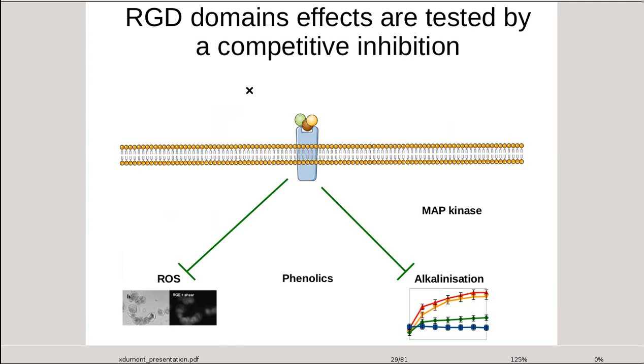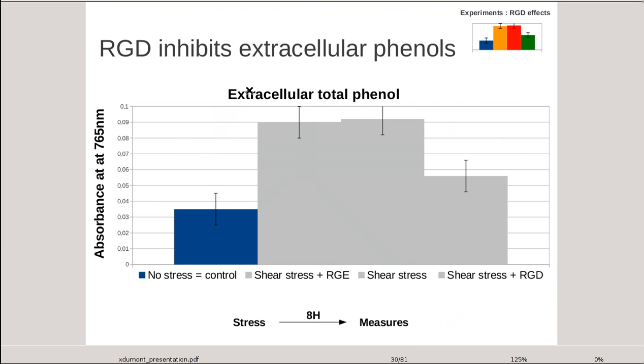Another classical response to stress is phenol production, used by plants to struggle against aggressors. Phenol production appears to be unaffected by the addition of RGE, as all four experiments display similar levels of phenol production.